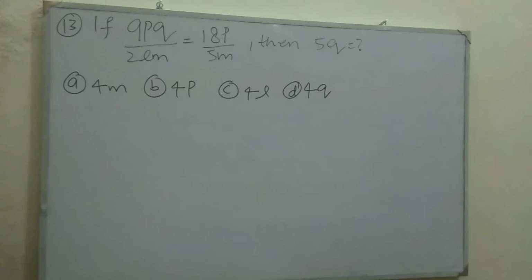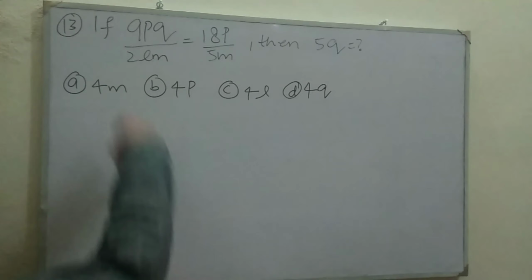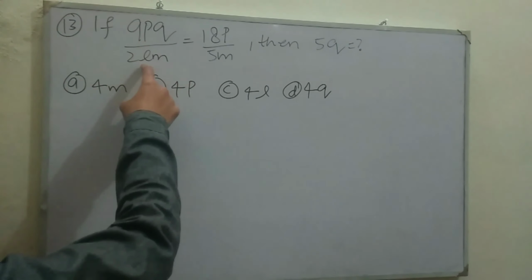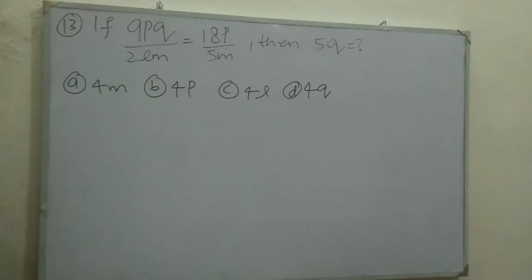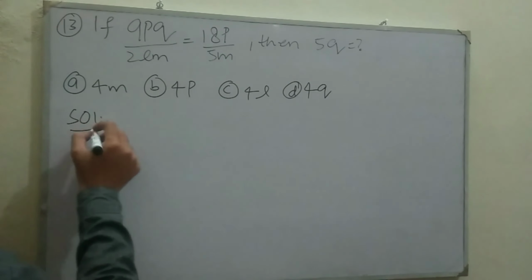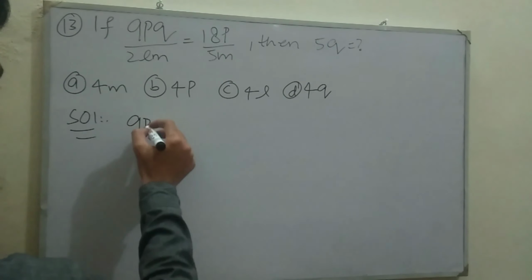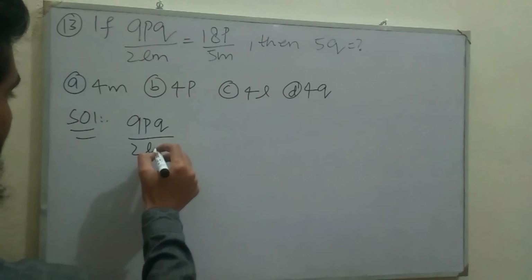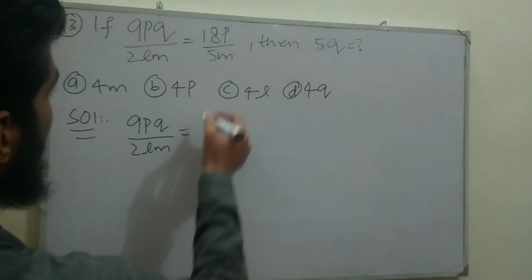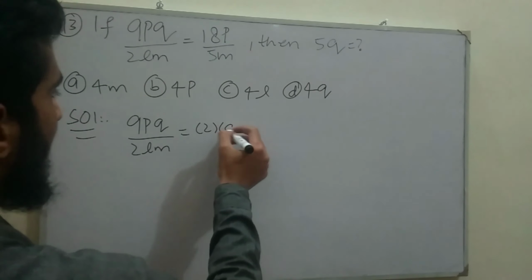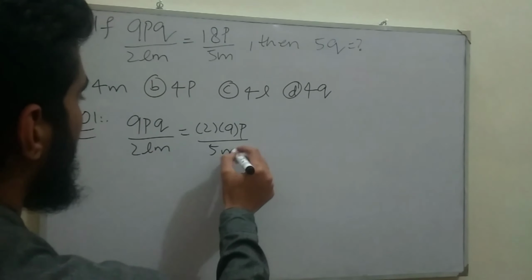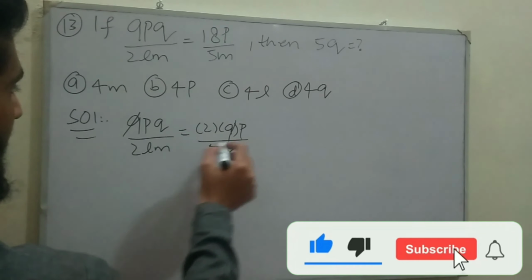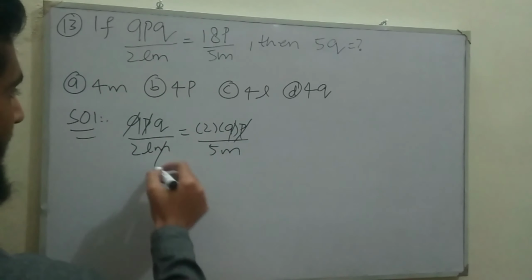MCQ number 13 of the last exercise related with chapter number 3, variation, says that if 9pq divided by 2 times lm is equal to 18p divided by 5m, then find the value of 5q. So solution, taking the given equation 9pq divided by 2lm is equal to 18p, where 18 can be written as 2 multiplied by 9, divided by 5m. So 9 cancels out with 9, p cancels out with p, and m cancels out with m.